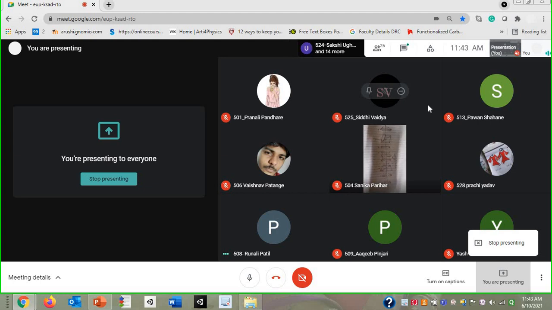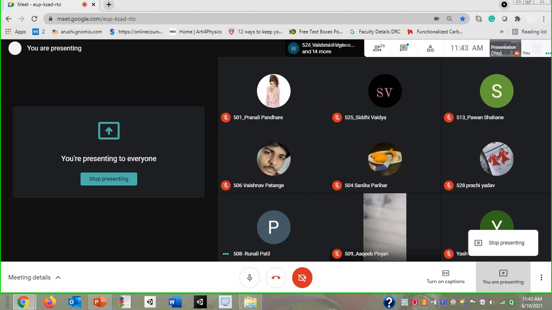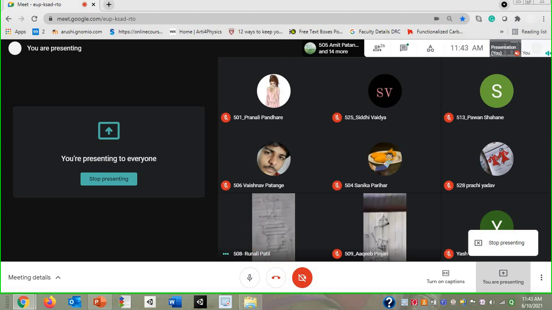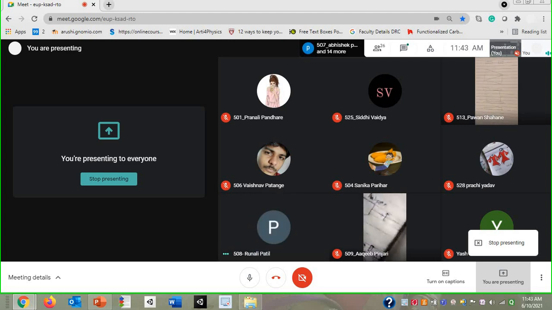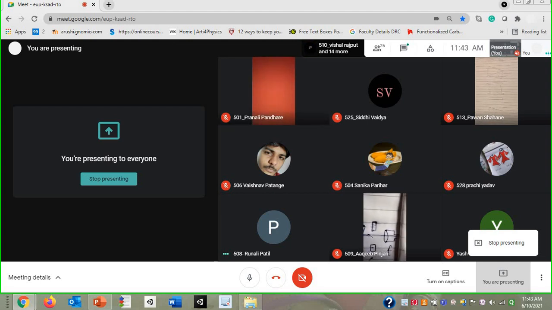Yes, good. Sanika had shown the image. Okay, Sanika, good. What about others? Okay, it's showing something. Okay, good. Yes, Runali has also shared the screen. Good, Runali. Pawan is also sharing the screen. Okay. What about others?